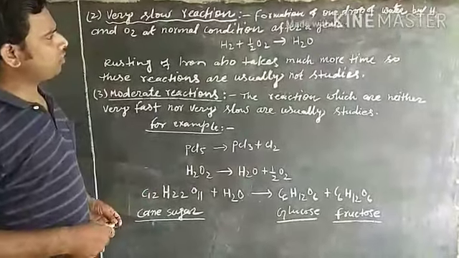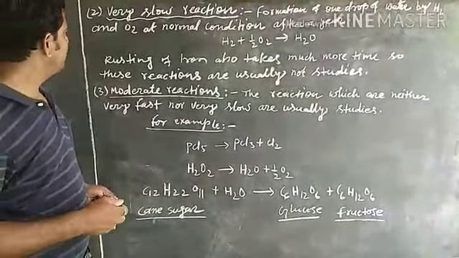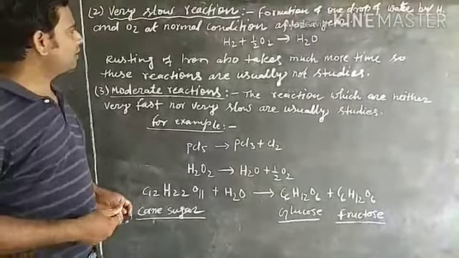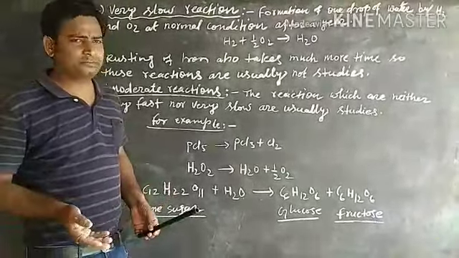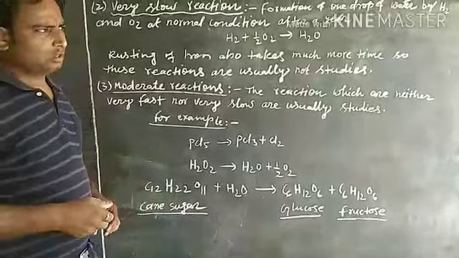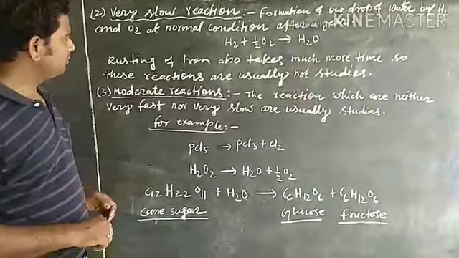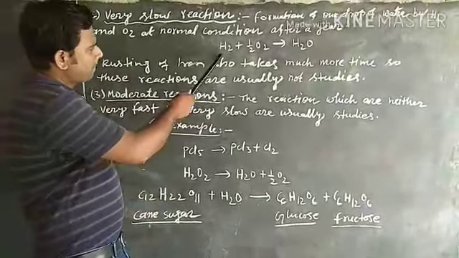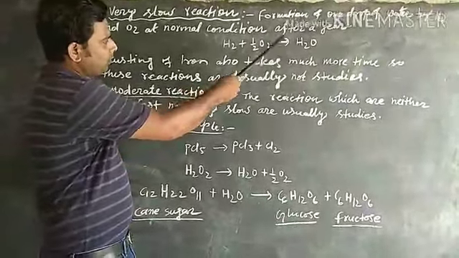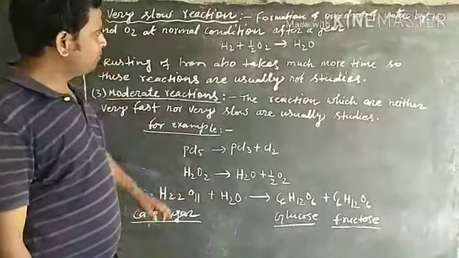Second is very slow reaction. Formation of water from H2 and O2 at normal conditions takes much time. Means it completes after a year. H2 plus half O2 gives water.